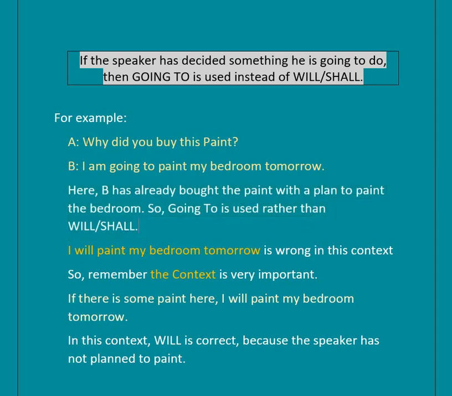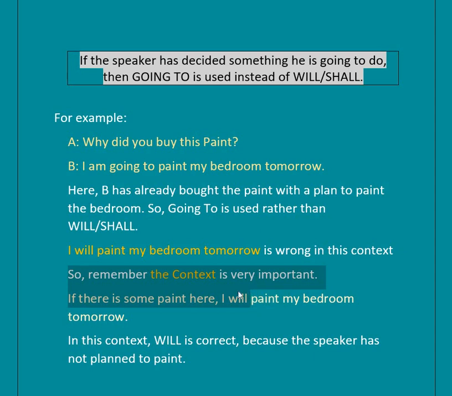This won't be correct if you are saying it like this. Why did you buy this paint? I will paint my bedroom tomorrow. It is wrong in this context. Instead, we will say, why did you buy this paint? B, I am going to paint my bedroom tomorrow. So remember, the context is very important.